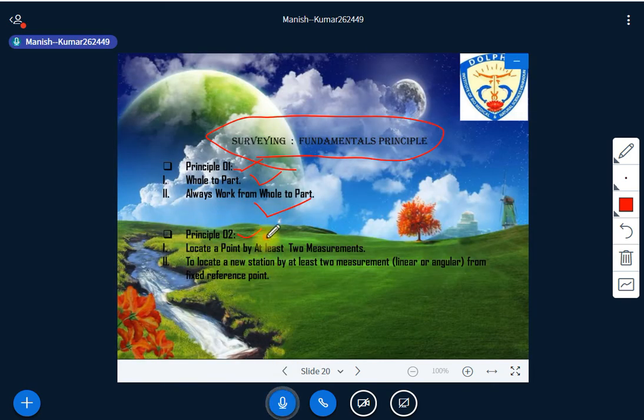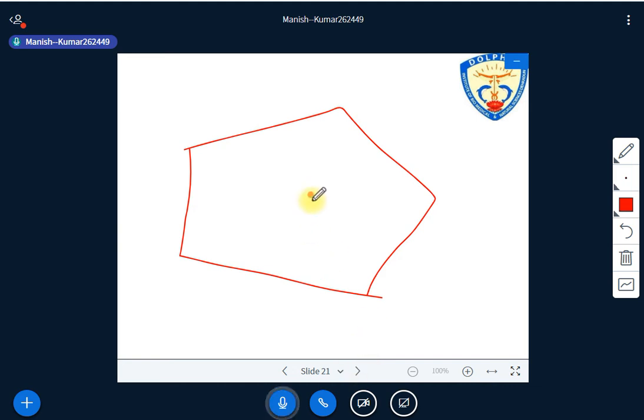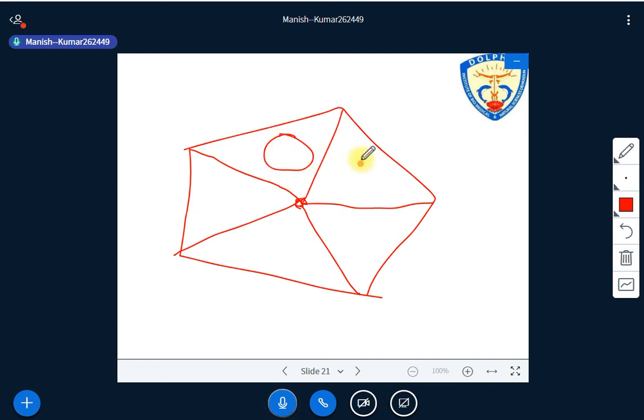So that's whole to part. And how is this done? First you locate one control point or one fixed point, one station, and from there you can divide the whole area like that. So from whole to part, and then try to collect the data from each area.